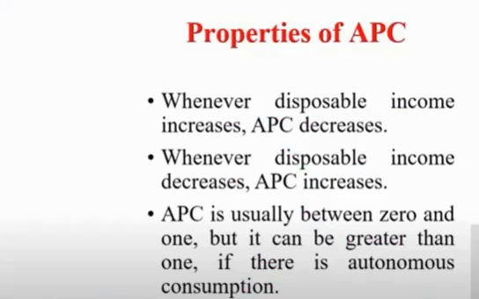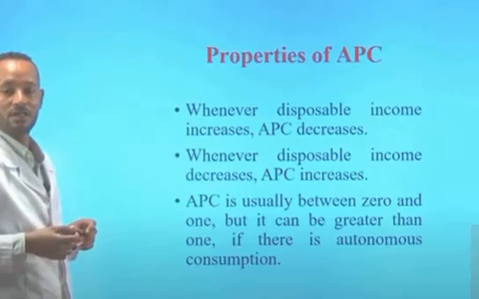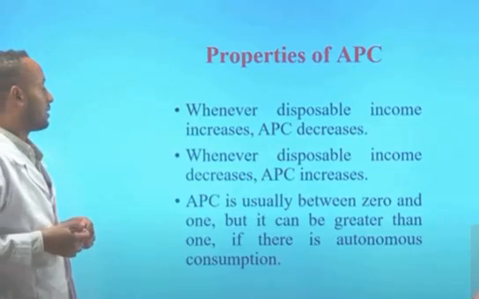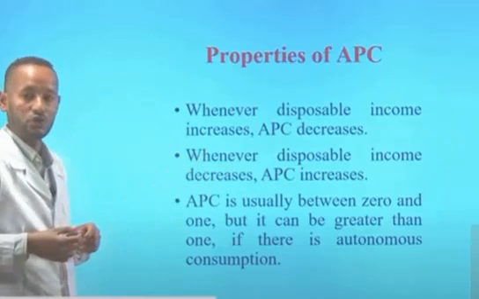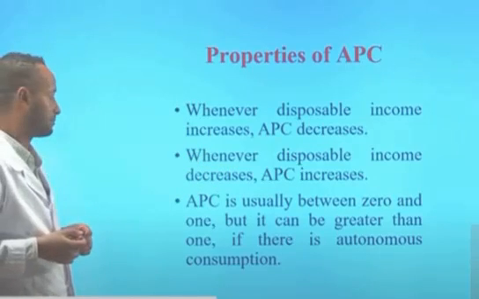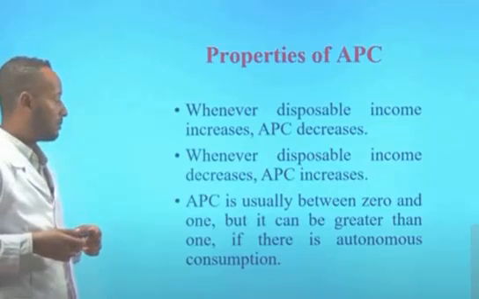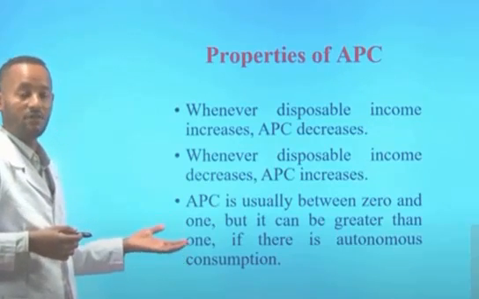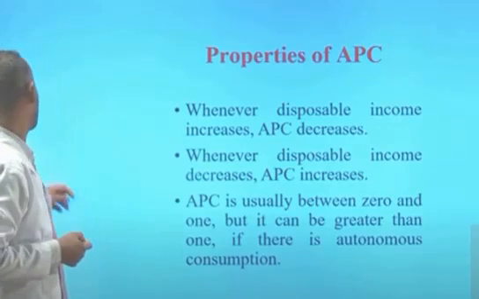Now let's see the properties of the average propensity to consume. Whenever disposable income increases, the average propensity to consume decreases. That means APC and disposable income are inversely related. Conversely, whenever disposable income decreases, the average propensity to consume will increase. The average propensity to consume is usually between 0 and 1, but if there is an autonomous consumption, the average propensity to consume will be above 1.